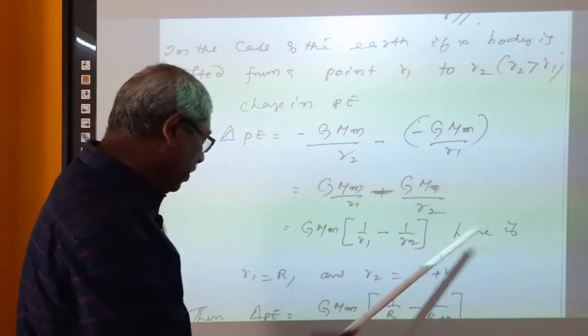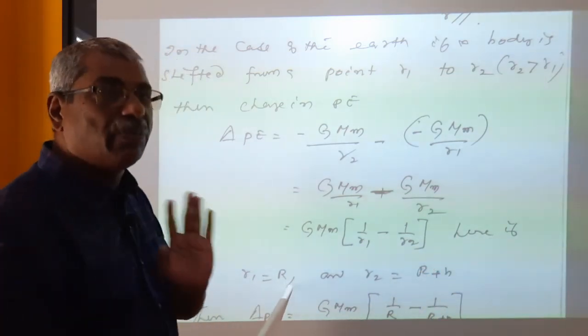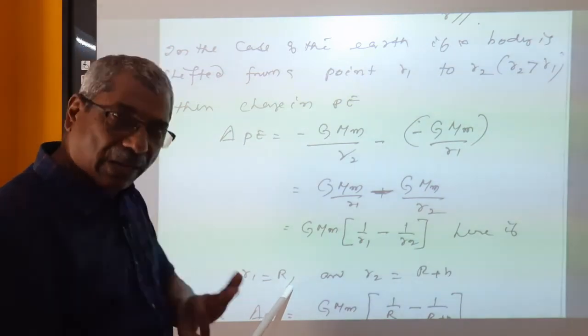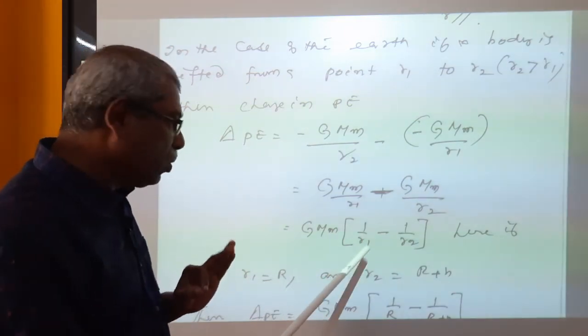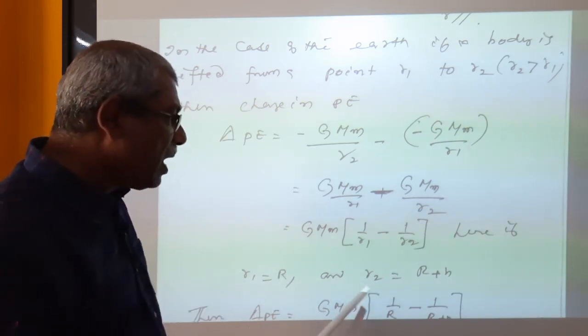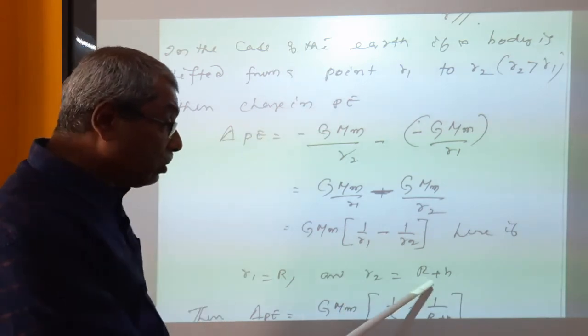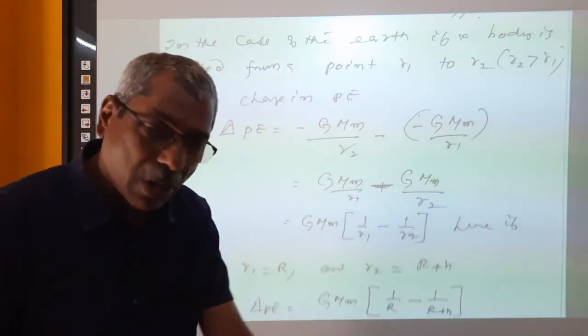In the case of the earth I am talking about, suppose an object is placed on the surface of the earth, then R1 is equal to capital R, the radius of the earth. And now it is taken to a height h above the surface of the earth, then R2 is equal to R plus h.